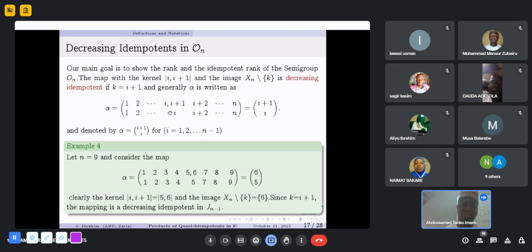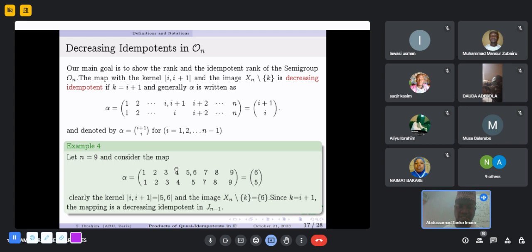And alpha is written in this form. From this map, we can see that the only missing point in the image is i plus 1. And so alpha can be written in this form, (i+1 → i). This mapping shows that all other elements are fixed. Thus, we denote alpha equal to (i+1 → i) for i starting from 1 to n minus 1.